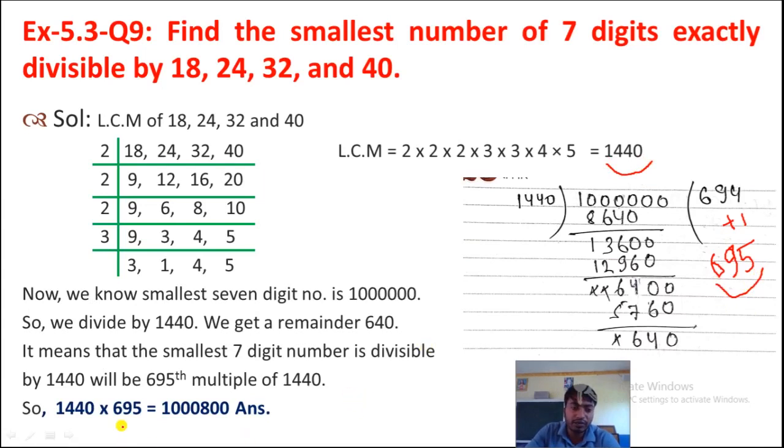Okay, exact number. Here you can see it means that the smallest 7-digit number divisible by 1440 will be the 695th multiple of 1440. So when we multiply 1440 by 695, we will get this number. Okay, understood? 10 lakh 800. This is the answer. This is the exact number which we can divide exactly by 18, 24, 32 and 40. This is the answer. Clear to you? Understood?